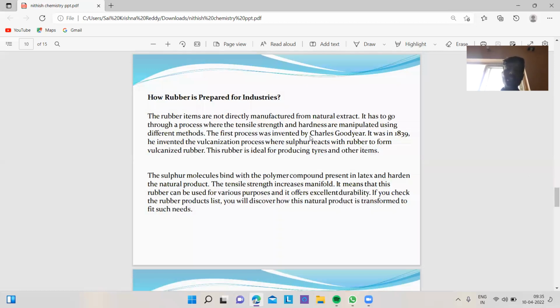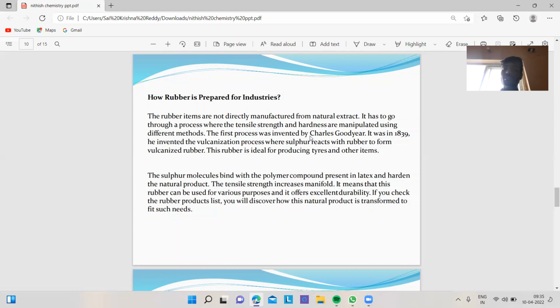How rubber is prepared for industries. The rubber items are not directly manufactured from natural extract. It has to go through a process where the tensile strength and hardness are manipulated using different methods. The first process was invented by Charles Goodyear in 1839. He invented the vulcanization process where sulfur reacts with rubber to form vulcanized rubber.